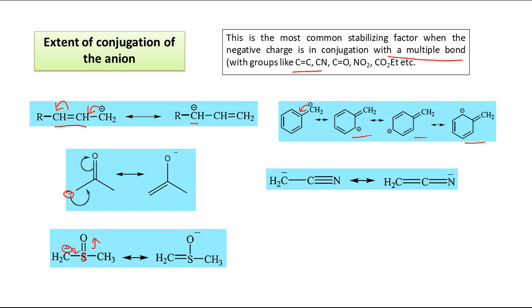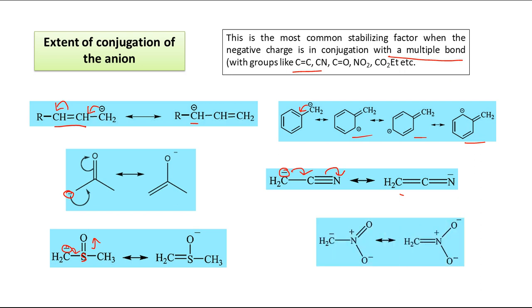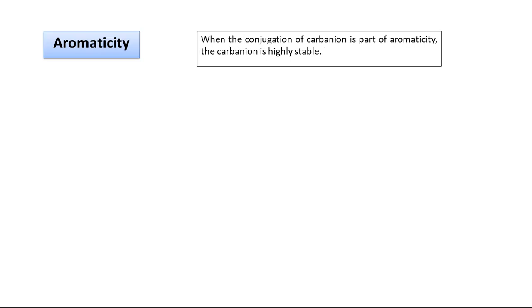Then C triple bond N, if it is present, now in the resonance structure we have a C double bond and the negative charge will be over nitrogen. Then we have the NO2 group. So if the NO2 group is present, nitrogen already has a positive charge and any one of these oxygens will be negative. So this negative charge can make a double bond with this nitrogen, and as a result the negative charge is now over this oxygen. So these are the different examples where conjugation of the anion is possible. That means the negative charge is now delocalized, and that is the reason for stability.